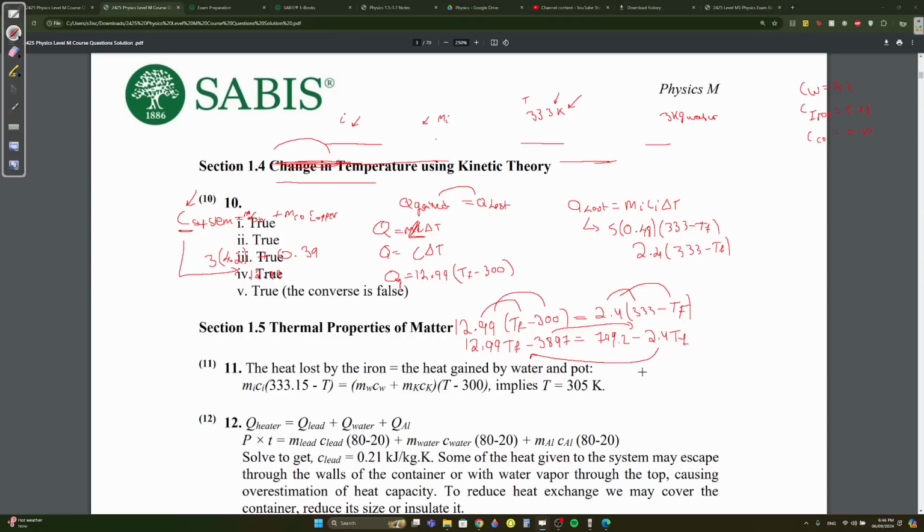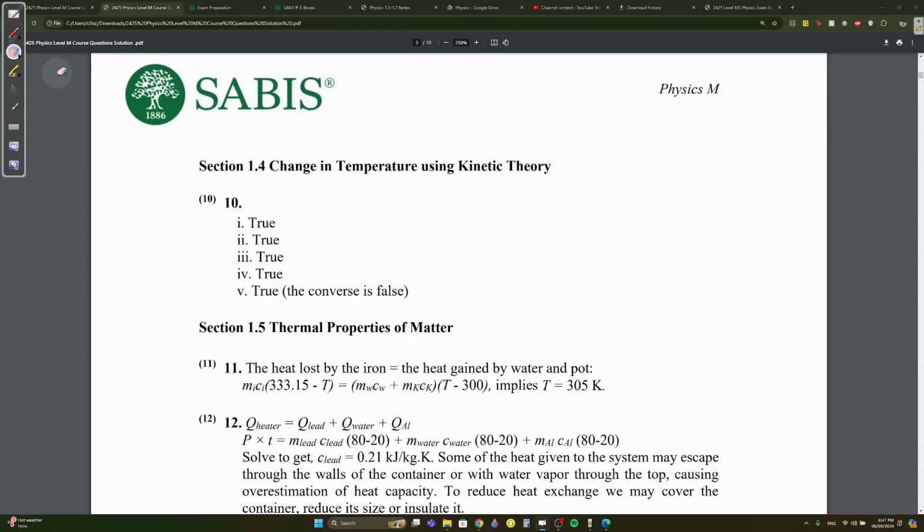It will be 15.39 TF equals this plus this now, 4696.2, and then you divide by 15.39 on both sides. You get TF is 305, I think, point something 6, I think, or 0.4, whatever. But round it, you're going to get 305 in Kelvin.